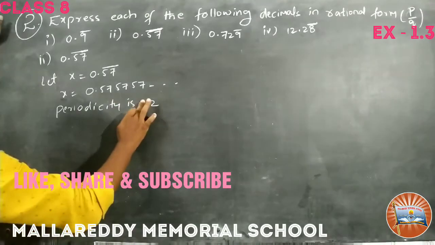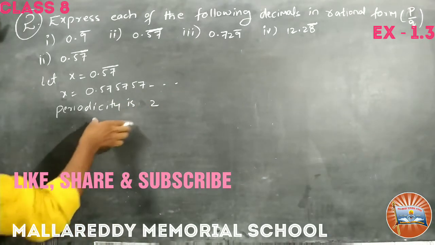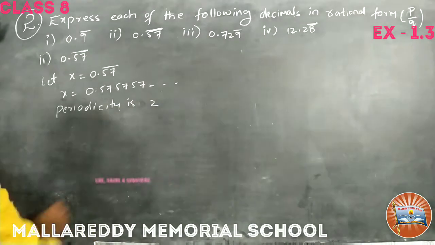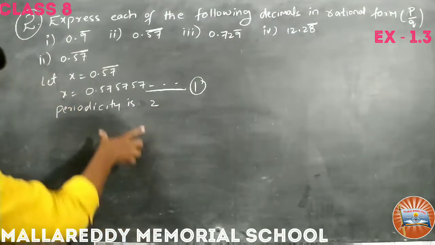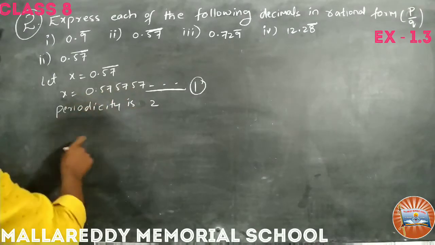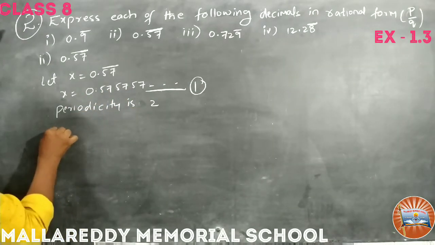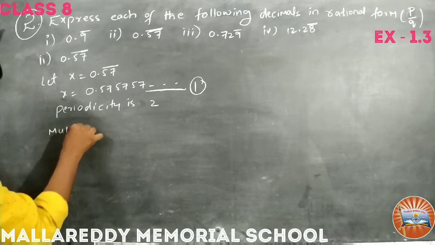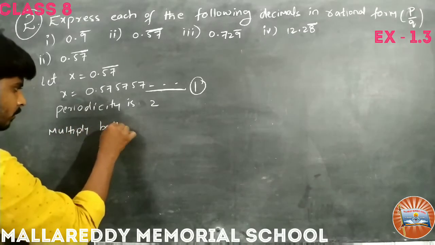So periodicity is 2, that is why I am going to multiply equation 1 with 100 on both sides.